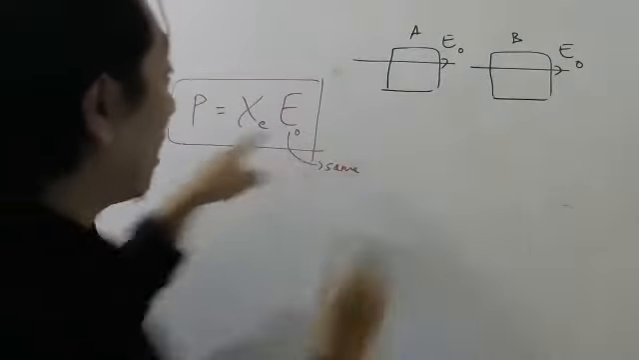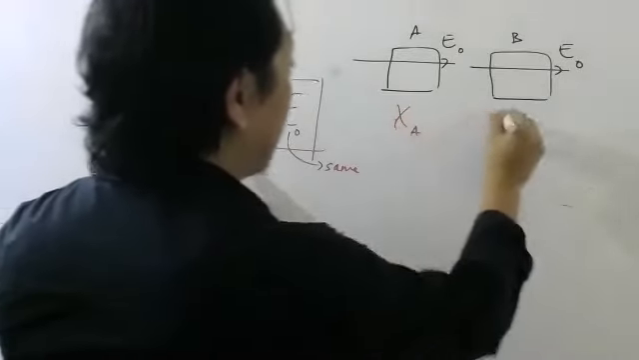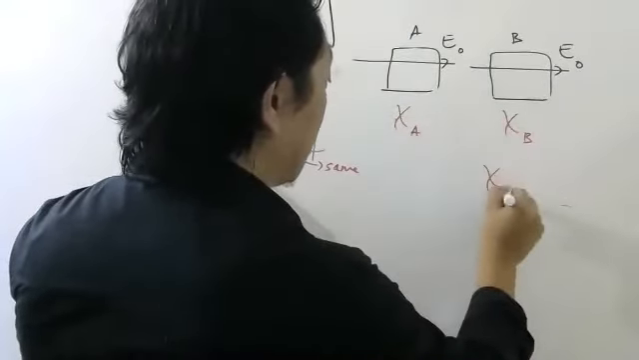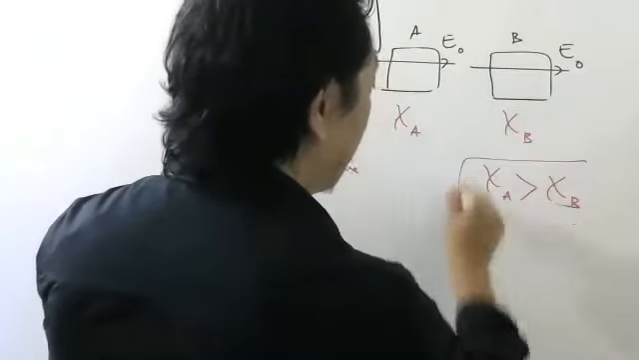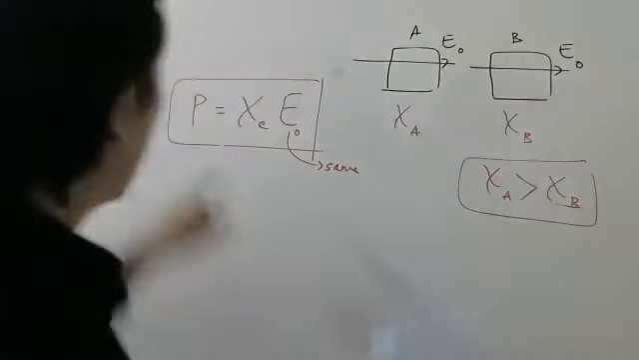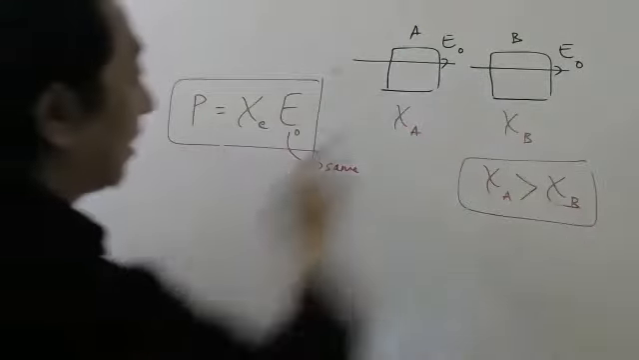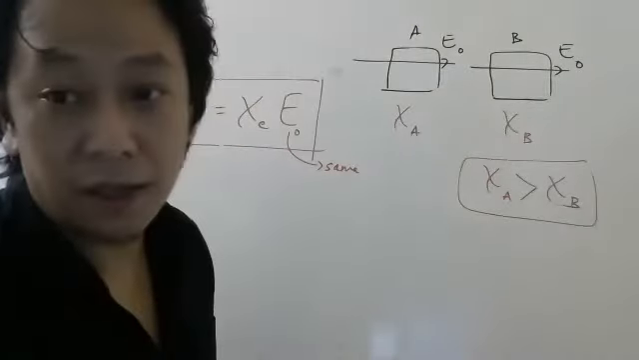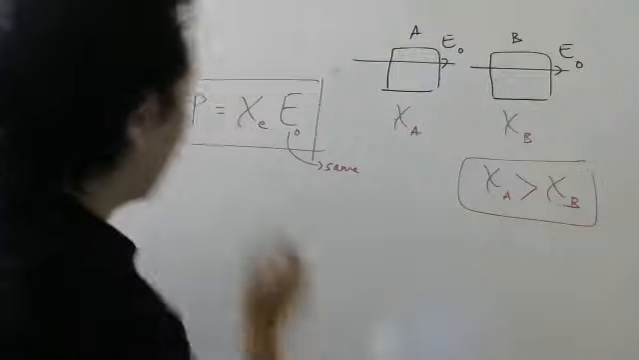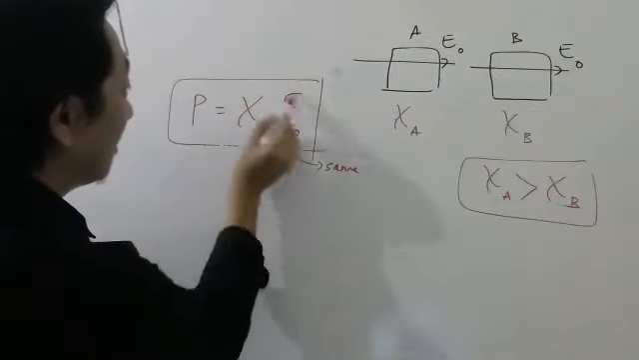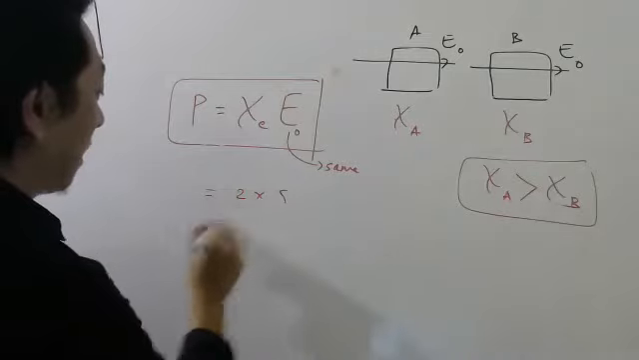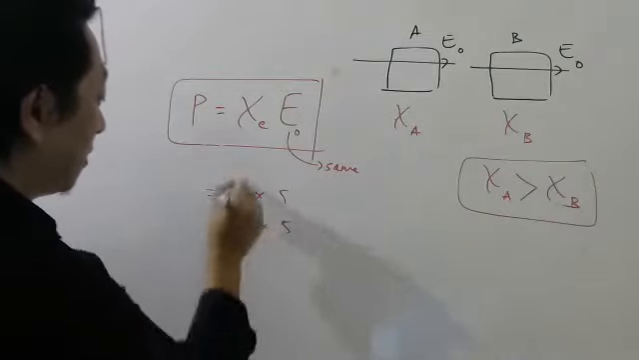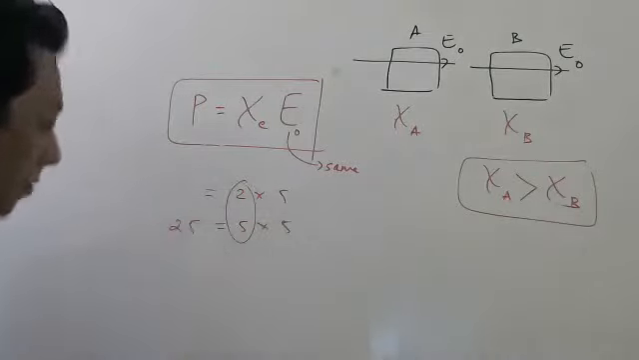Now, if A has more electric susceptibility than B, which will have more polarization, A or B? A will have more polarization, because if this number is more and this number is the same, this number will be more, na? 2 into 5, 5 into 5. So if this number is more, the answer also will be more.